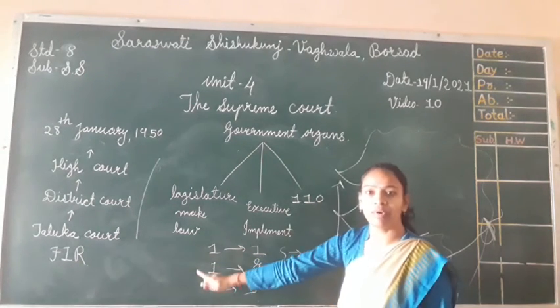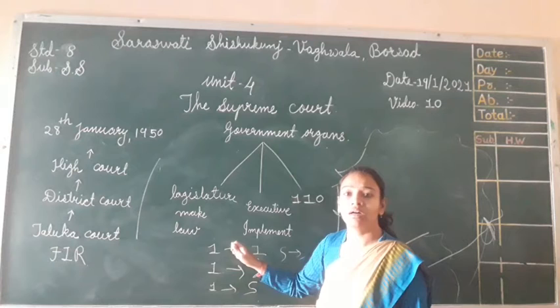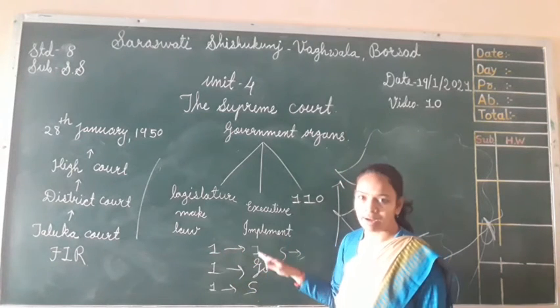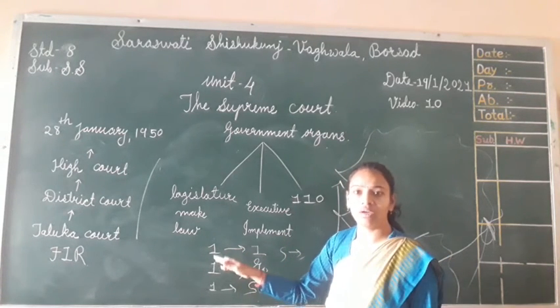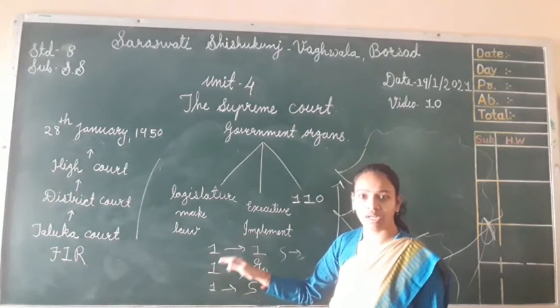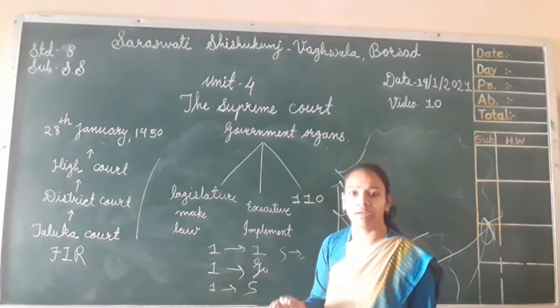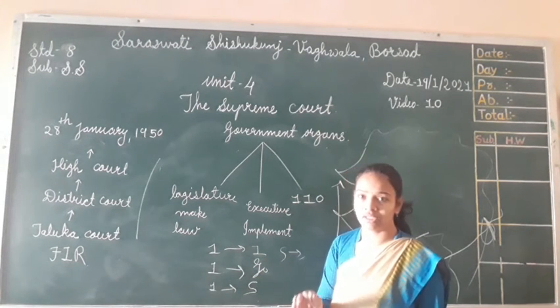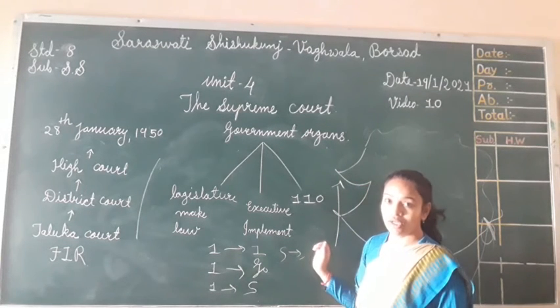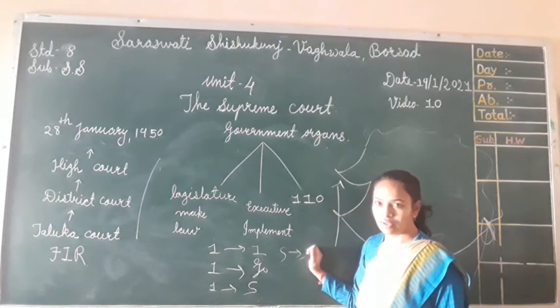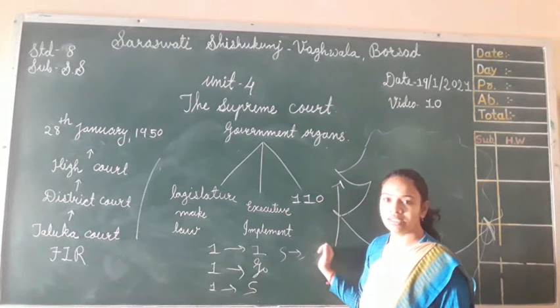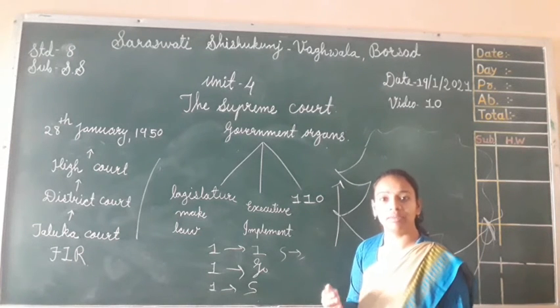Okay, if political power is there, economic power is there, then also he or she or any institution or organization can't interfere in the decision, in the judgment of the judiciary. So it is right in our constitution also that the judiciary is itself independent.